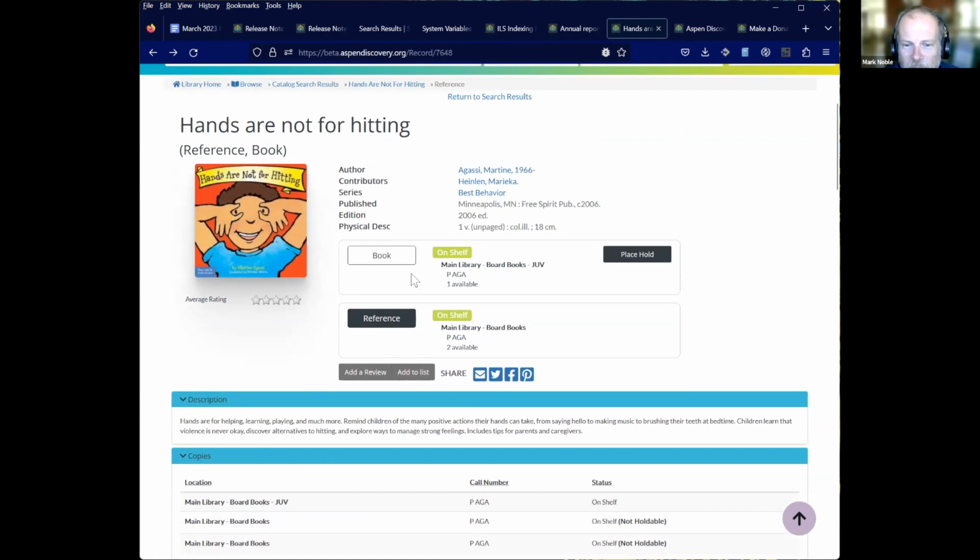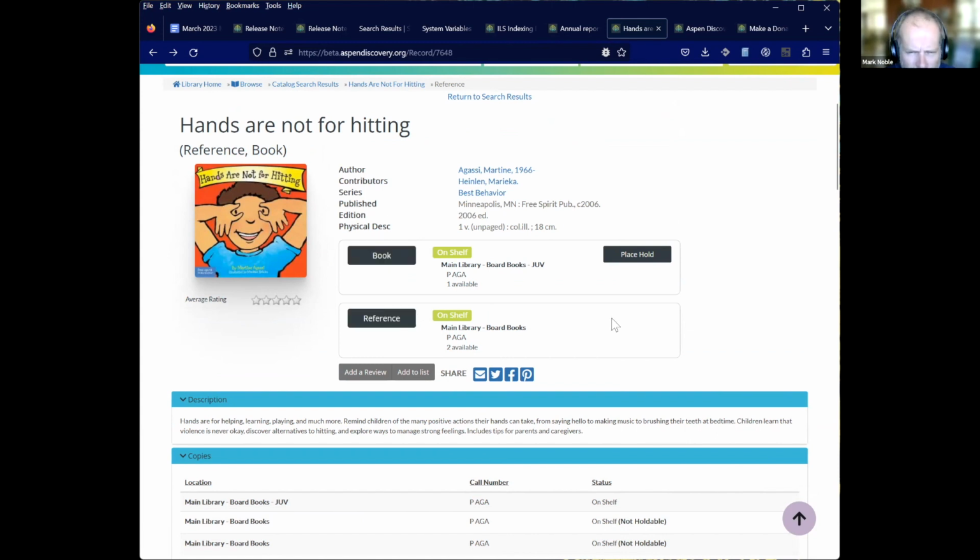So this is what I was alluding to earlier that Cody was working on. So with certain ILSs, it happens quite a bit where we'll get two different formats within the same record. So in this case, we have both book and reference.